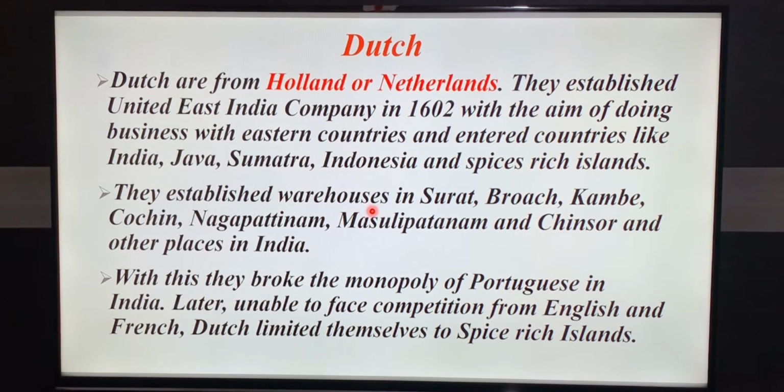Warehouse means storehouses, godowns, as you call them. They established them in India in a few places: Surat, Masulipatnam, Chinsurah, Cochin, Nagapattinam. In these places they had established their warehouses, and the monopoly of Portuguese was broken by the Dutch. And later they were not able to compete with the English and French. They limited themselves to the spice-rich islands.